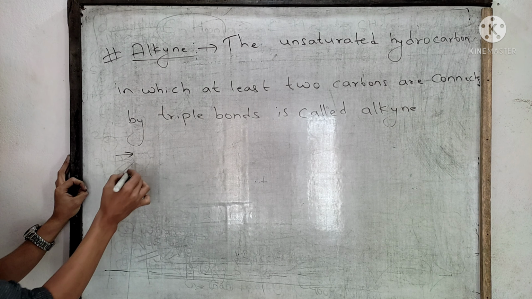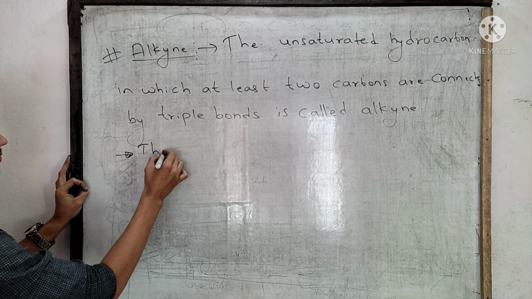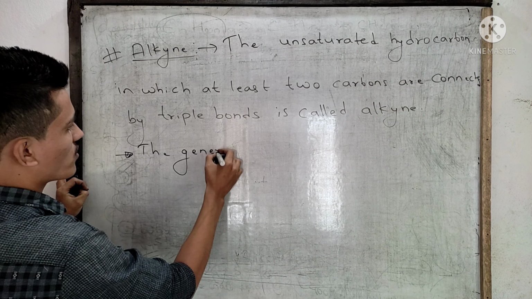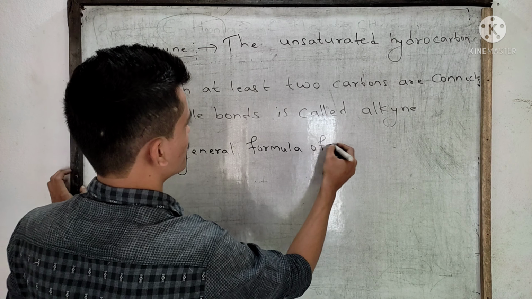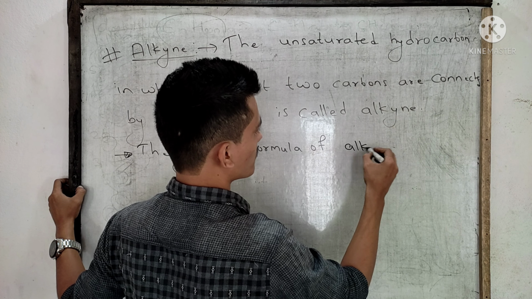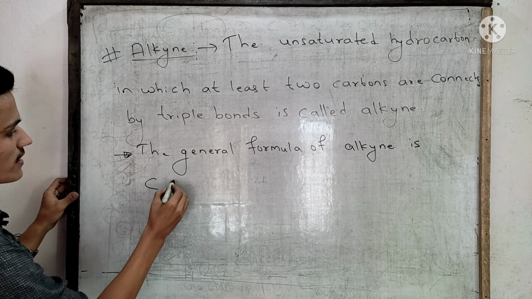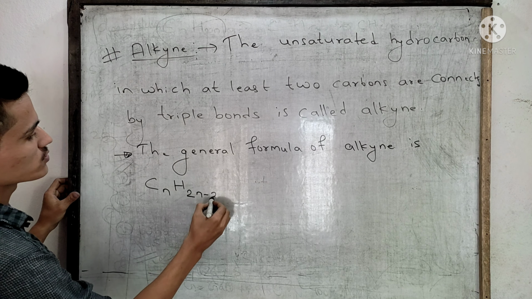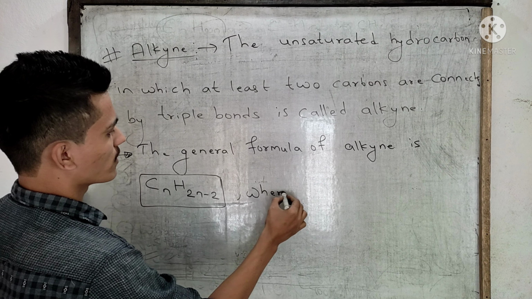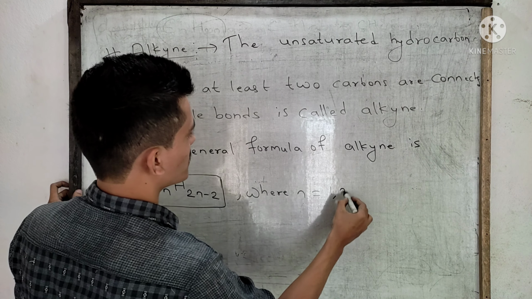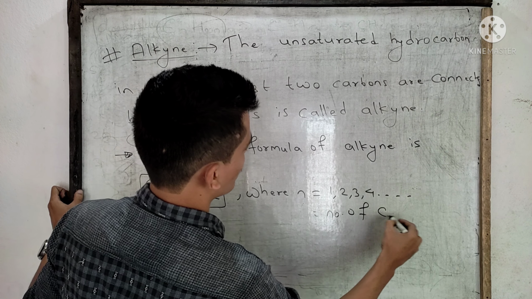Are you clear? Now this alkyne, the general formula of alkyne is CnH2n-2, where n is equal to 1, 2, 3, 4, means the number of carbon atoms.